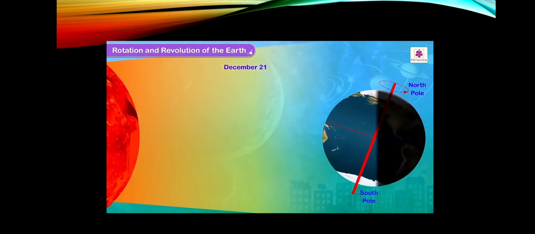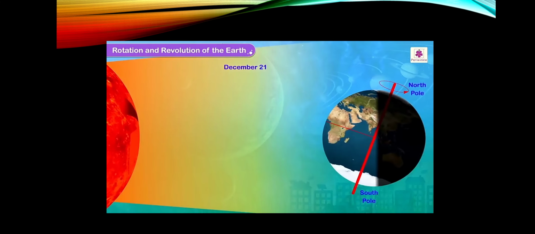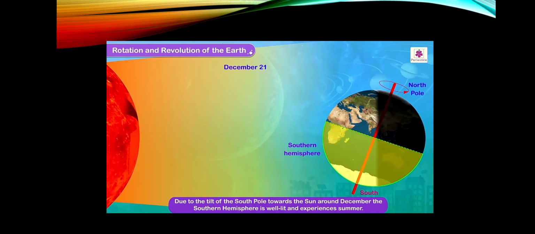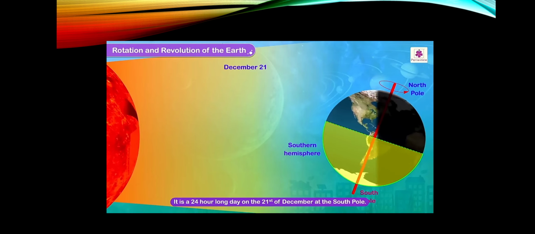The cycle reverses at the South Pole due to the tilt of the South Pole towards the sun. Around December, the southern hemisphere is well lit and experiences summer. It is a 24-hour long day on the 21st of December at the South Pole.